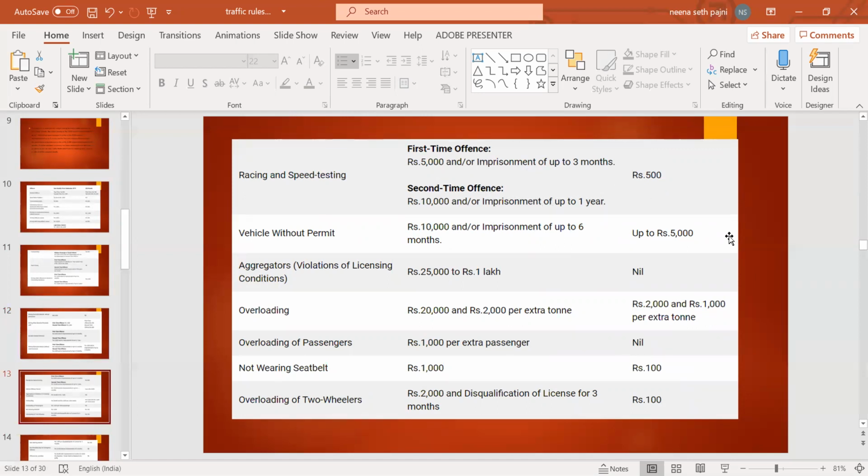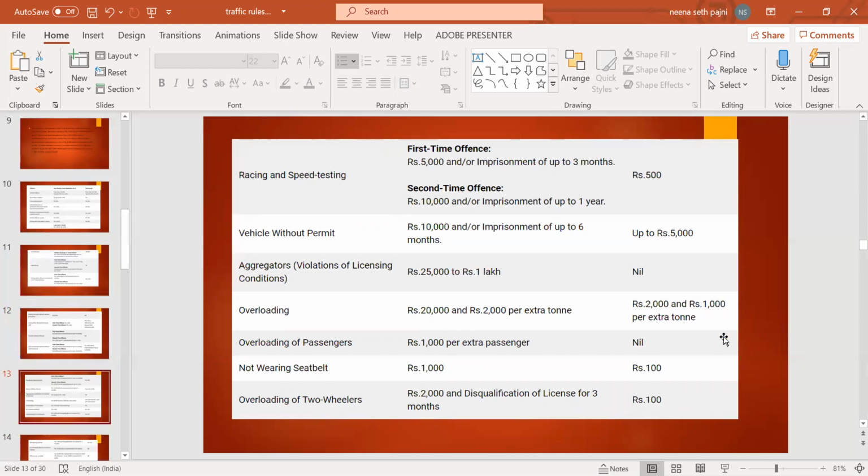Vehicle without permit: earlier it was a 5,000 fine, now it is 10,000 and/or imprisonment up to 6 months. Aggregator violating licensing conditions: there was no fine, now it is rupees 25,000 to 1 lakh. For overloading, earlier the fine was rupees 2,000 and rupees 1,000 per extra ton. It has been increased to 20,000 and rupees 2,000 per extra ton.